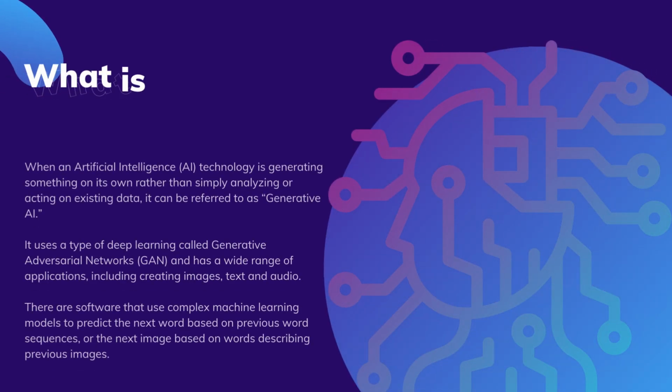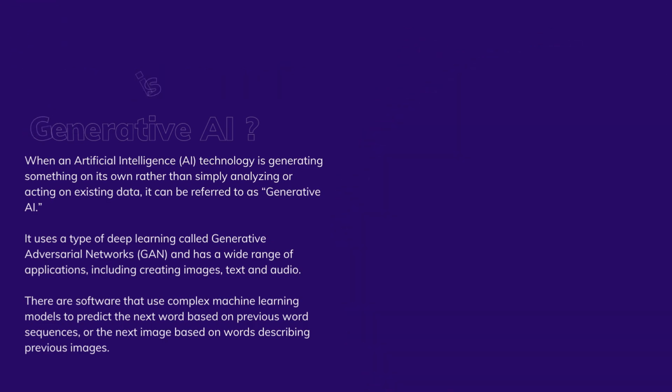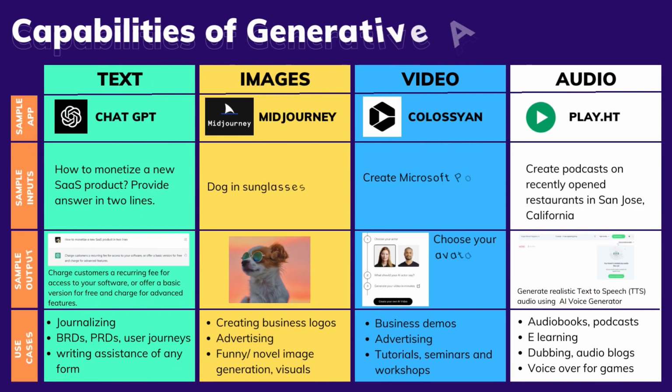Let's begin with what exactly is generative AI. It is simply a technology that generates something on its own rather than returning existing data. It uses a type of deep learning called Generative Adversarial Networks. It also uses machine learning to predict the next word based on previous word sequences, or the next image based on words describing previous images.